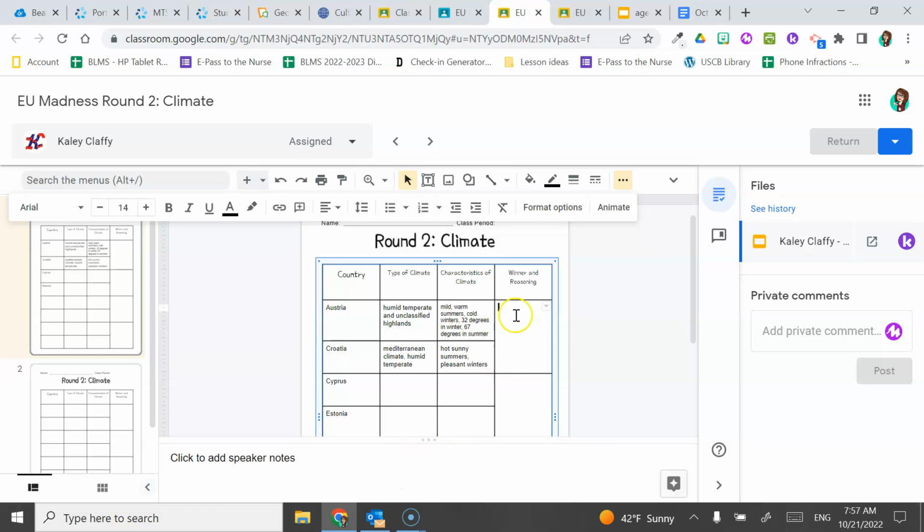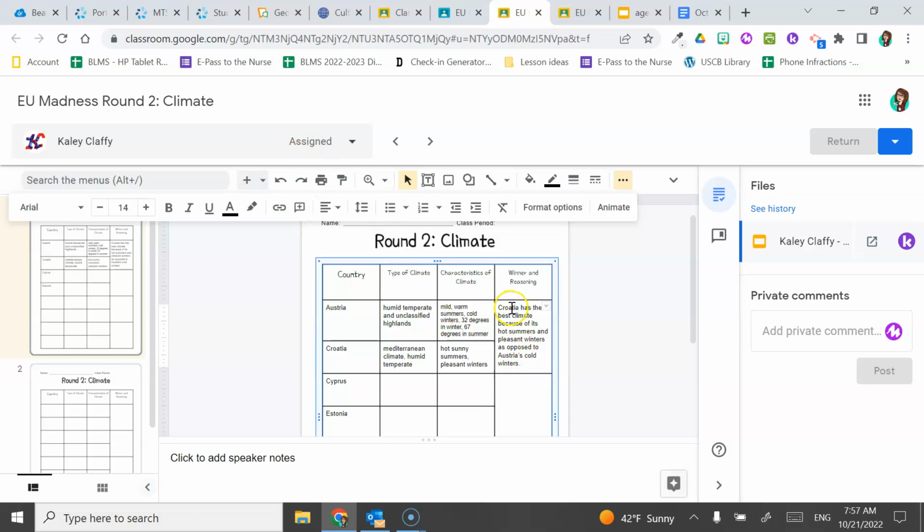So now I have to determine my winner. Which one do I think is best? Well, Ms. Hutto thinks that Croatia has the best climate because of its hot summers and pleasant winters as opposed to Austria's cold winters.